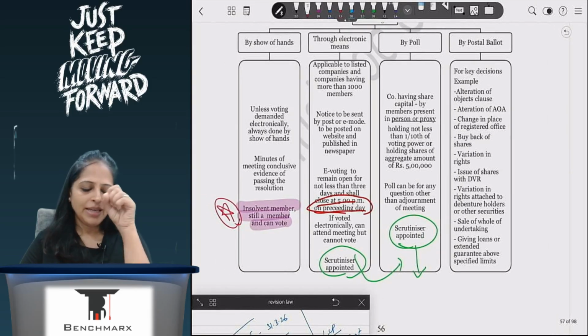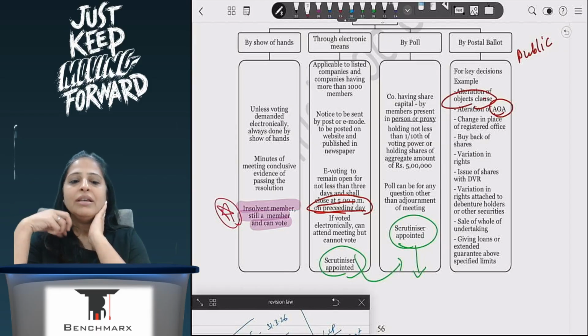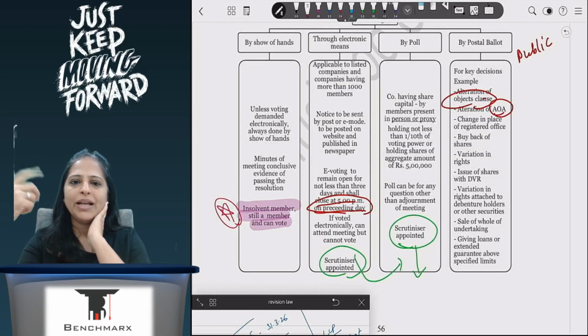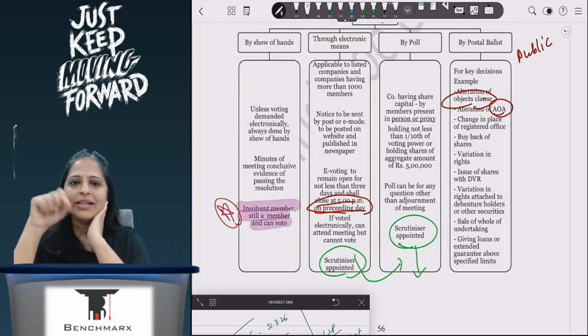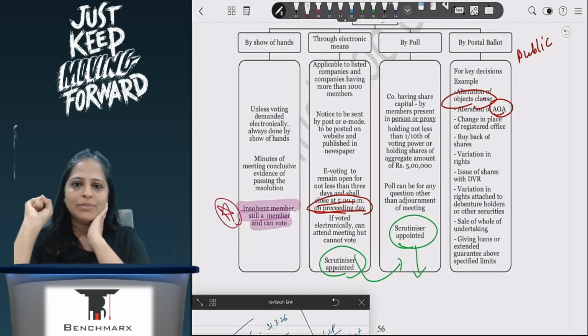Then coming to postal ballot, the last part which I said is applicable to public companies, where I told you about AOA and the object clause of the memorandum of association. So very, very important matters when they have to be voted. Electronic means, internet, all this has come only recently. Earlier it was not there. So people had to vote, so everyone gets a chance to vote. That is why postal ballot came into place, wherein you can also send a chitti by post saying I vote in favor, I vote against, and that voting will be counted. So that is why postal ballot is there.